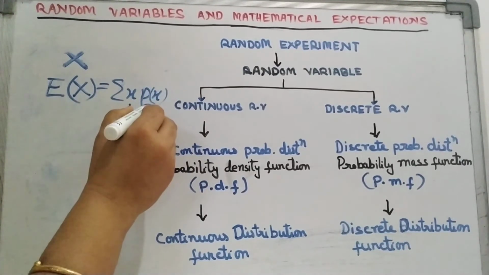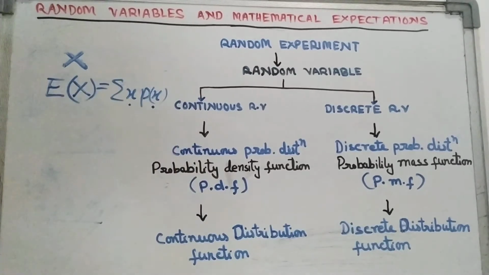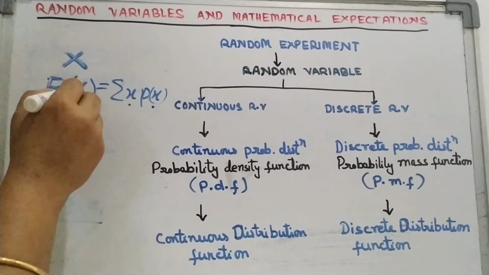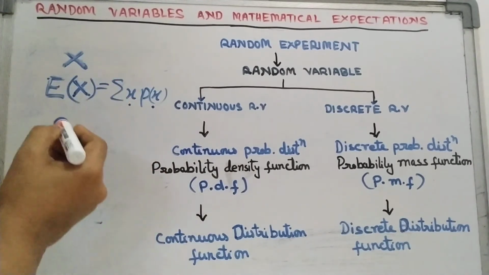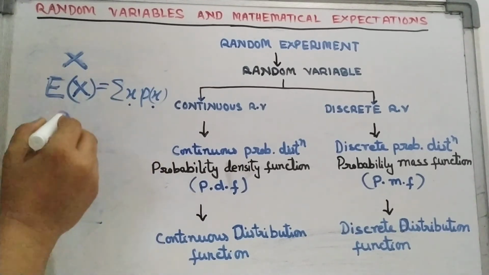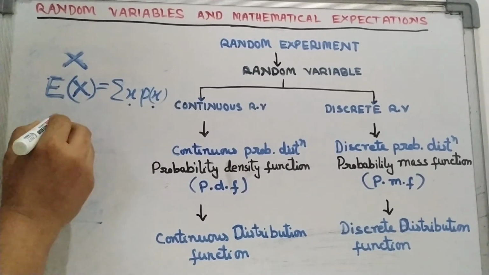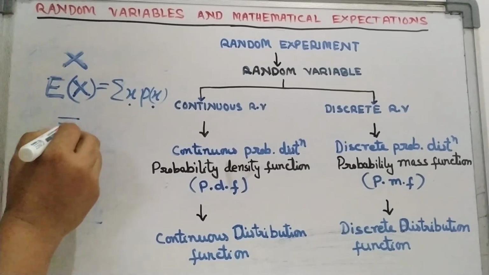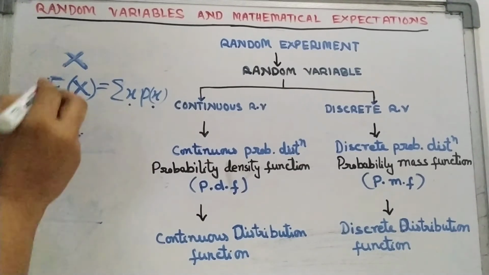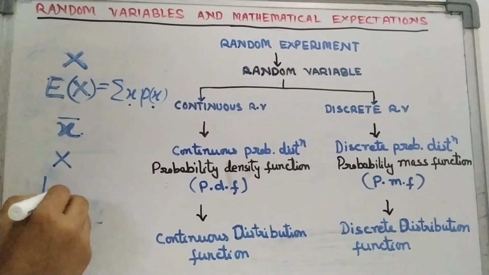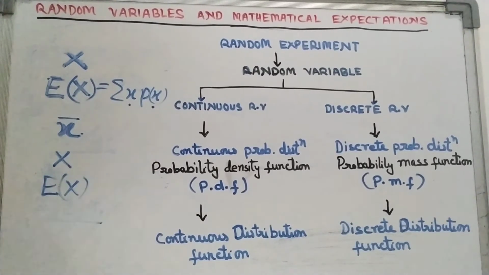So the expectation of x is the mean of this random variable. For a general variable we denote the mean as x bar, but if x is a random variable, then the mean is denoted in this way. This is the mean of the random variable.